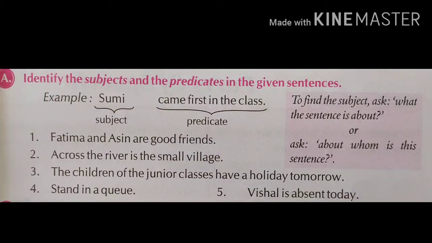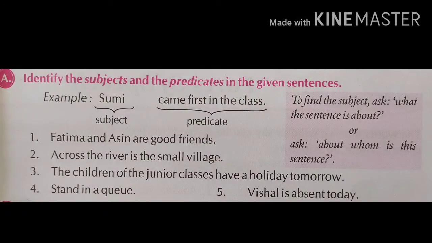It means when we are giving an instruction, we only say stand in a queue. But if we take the full sentence, we use you stand in queue. So here they did not write you, but this word you we will take as the subject, and stand in queue is the predicate. Sentence number 5, Vishal is absent today. This sentence is about Vishal, and the remaining part, is absent today, tells us about Vishal. So this is the predicate.